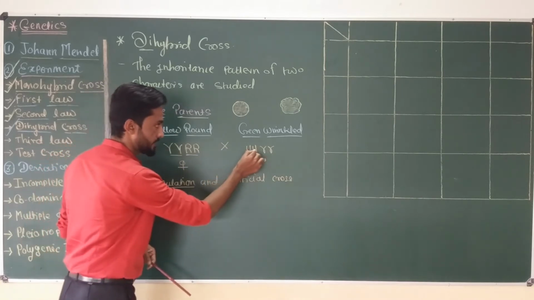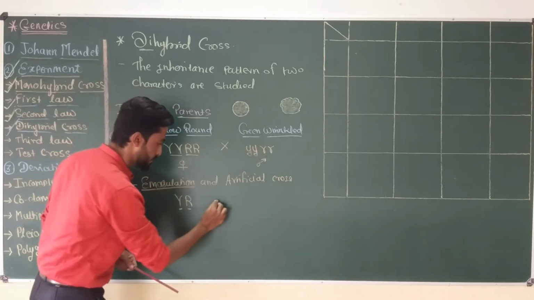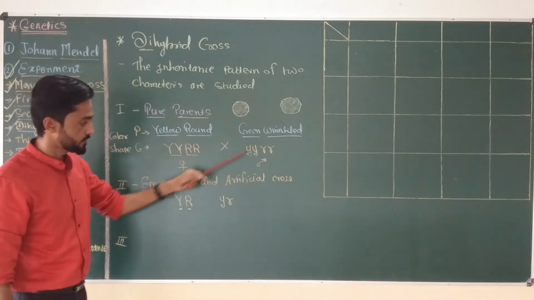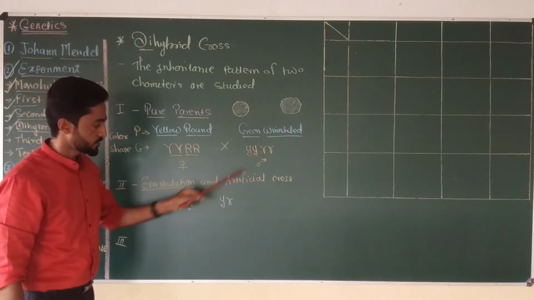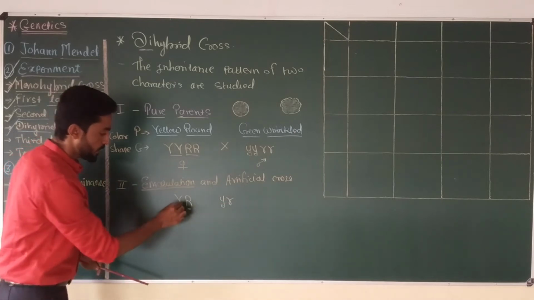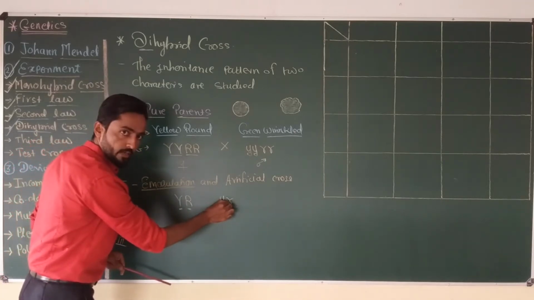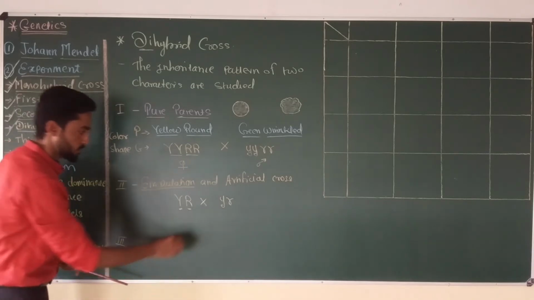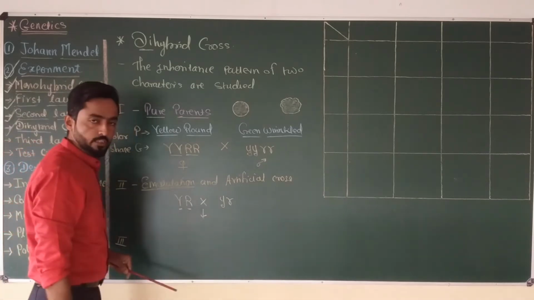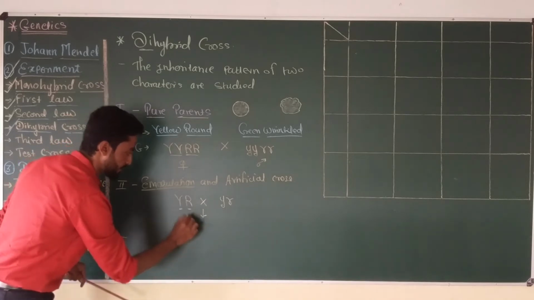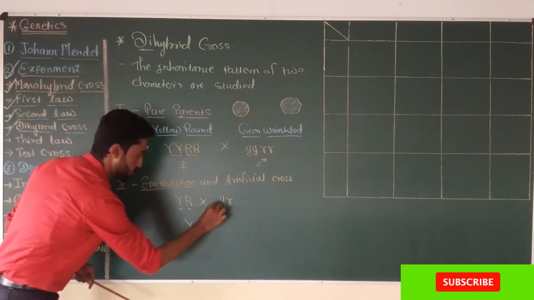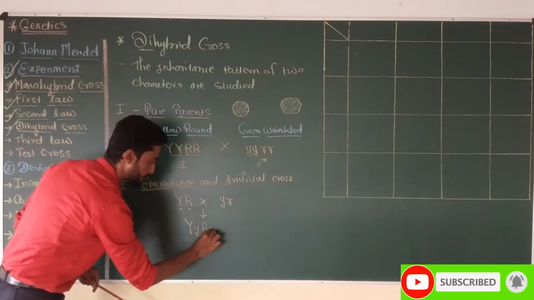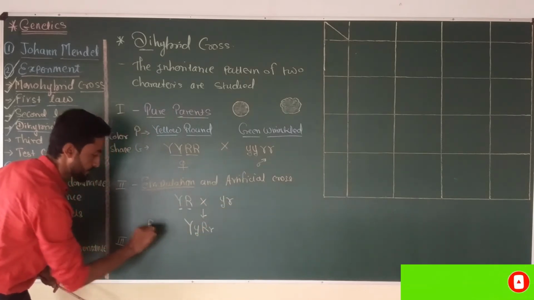Similarly, this green wrinkle plant produce small y and small r type of gamete. Now, these two gamete fused in F1 generation. So the genotype of the F1 generation become capital Y, small y, and capital R, small r.